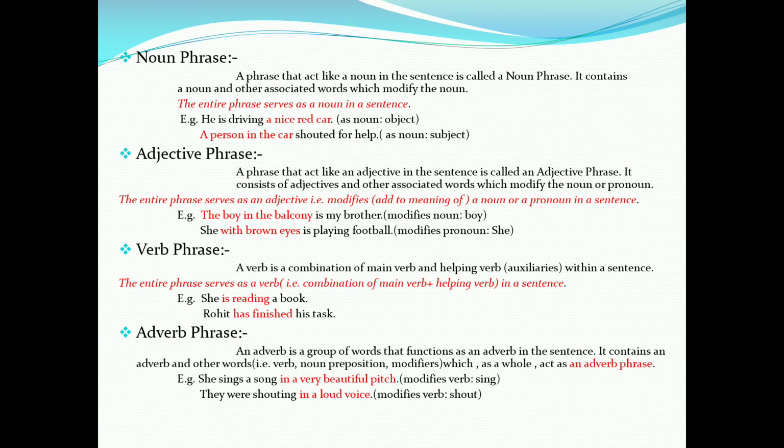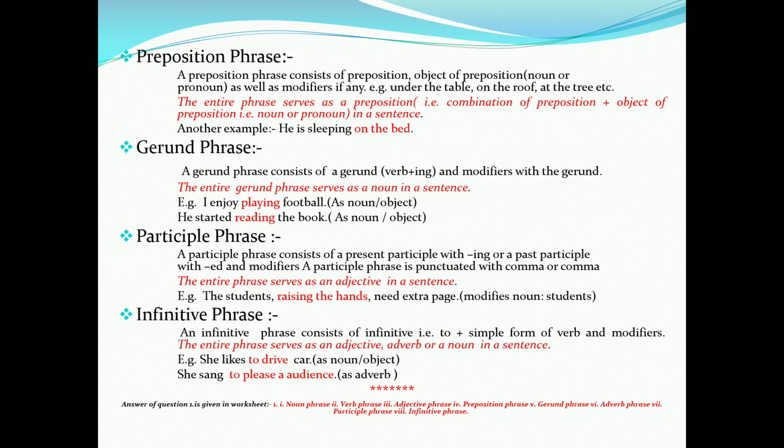Now let's take another type, preposition phrase. A preposition phrase consists of preposition, object of preposition, as well as modifiers if any. For example, under the table, here preposition is under. On the roof, here preposition is on. The roof is a noun. At the tree, preposition is at. The tree is a noun. So the entire phrase serves as a preposition phrase, which is a combination of preposition plus object of preposition, that is noun or pronoun in the sentence.